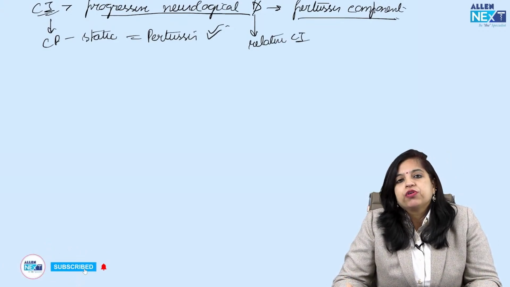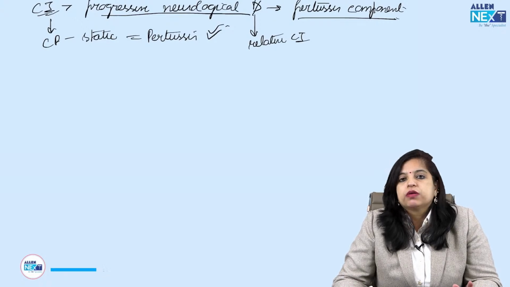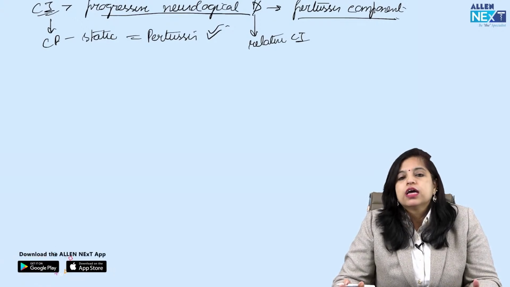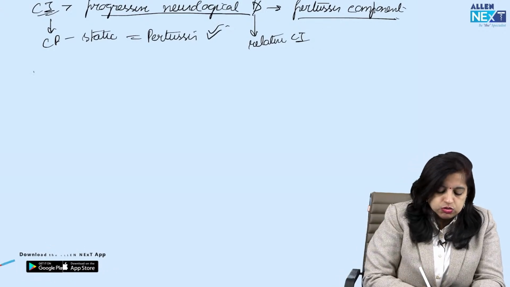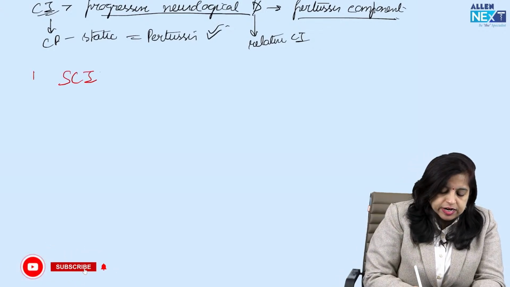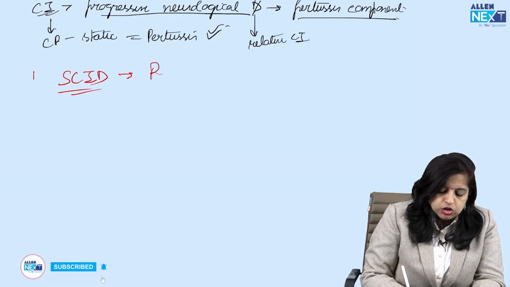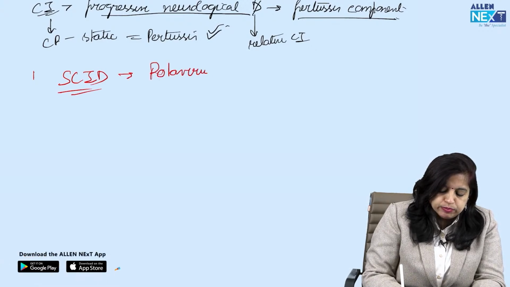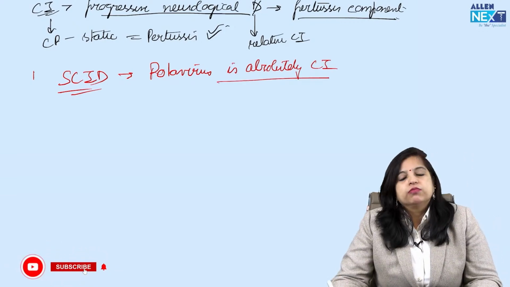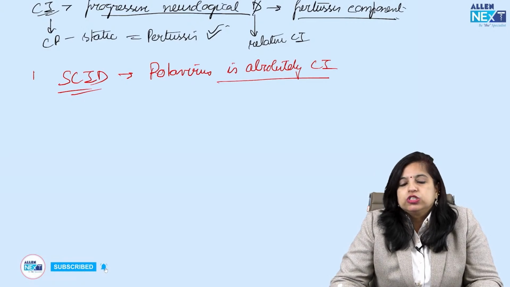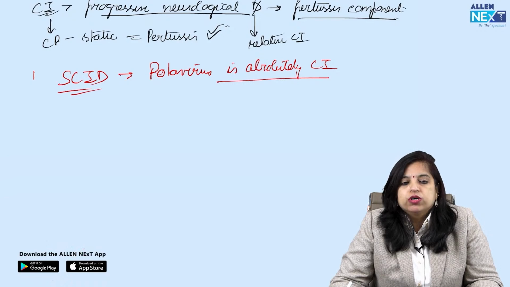Another very important contraindication in vaccines, जिसमें हम एक particular वैक्सीन बिल्कुल नहीं देते हैं, absolute contraindication है, वो है कि अगर किसी बच्चे को SCID है, severe combined immunodeficiency. Remember, rotavirus is absolutely contraindicated. Remember this. So that is additional info जो कि आपको पता होना चाहिए, which is again your potential MCQ in the exams to come, right?